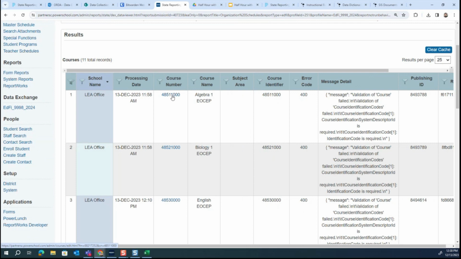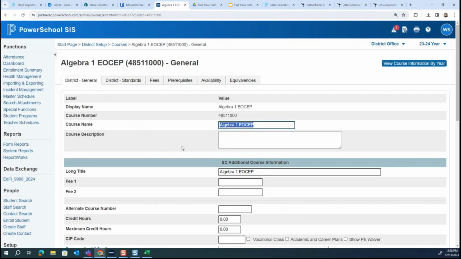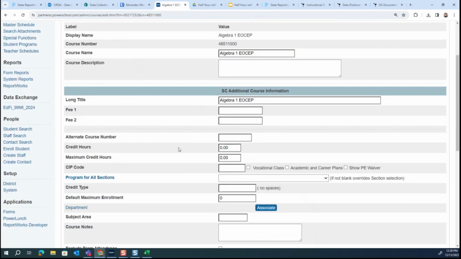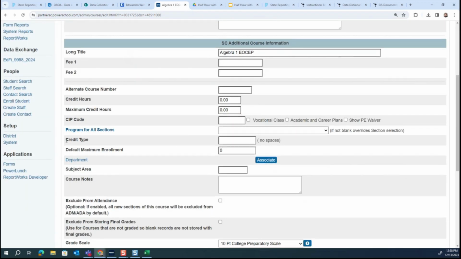So we know that this is due to credit type, so I'm going to click on the course number. It will take me directly to this page for the course. And if I scroll down here, you're going to see that this field doesn't have anything in it. And we happen to know that this is the issue because this is now a required piece. We're going to look in a second at some documentation, especially if you're newer in your role and you're wondering, well, how do I know what to put here? We're going to guide you to where you can find that information.